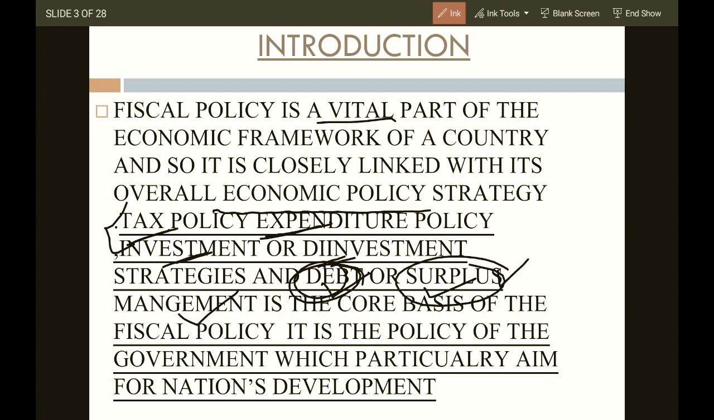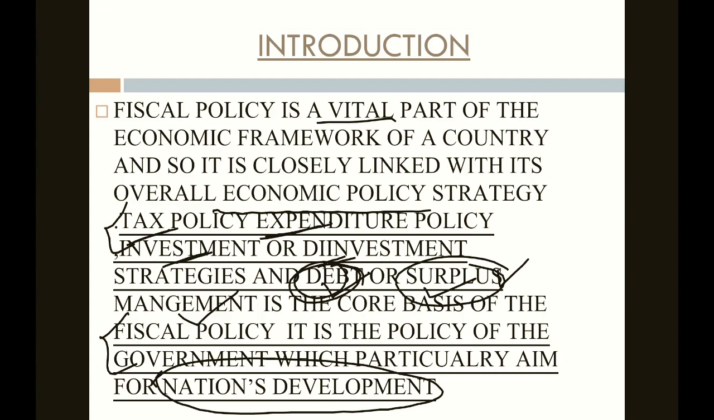Fiscal policy is the policy of the government. It is a policy given by the government which particularly aims at the nation's development. This policy is concerned with developing the nation. How will the nation be developed? Where there will be good jobs, where people will be contributing towards GDP, GNP, per capita income. There will be less poverty, less regional imbalance, and development of infrastructure, medical facilities, education facilities, everything. So that's a nation's development.